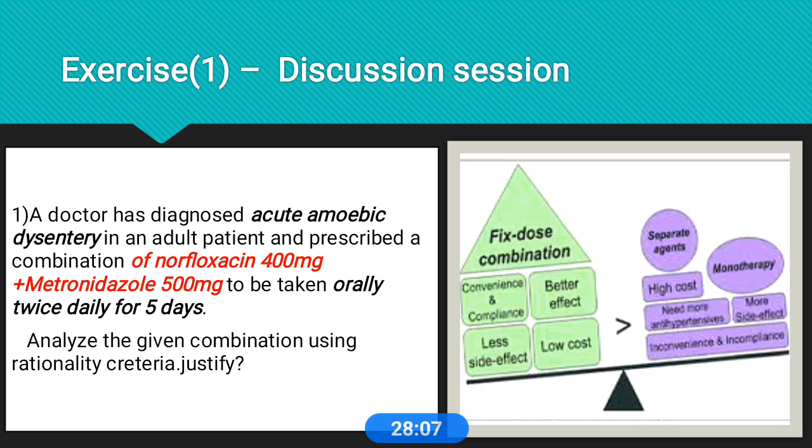If we check the cost effectiveness criteria, the single monotherapy is more cost effective compared to the FDC. The single monotherapy has less cost compared to the FDC combination. So this combination is not used in this case; only metronidazole is enough.